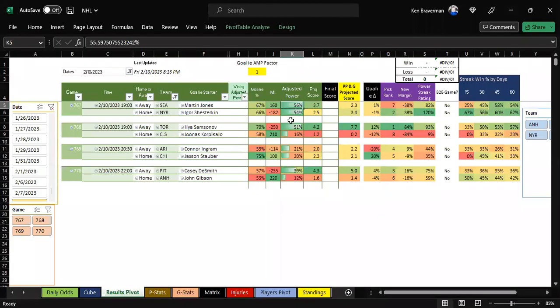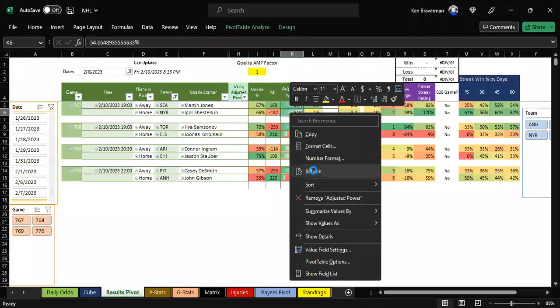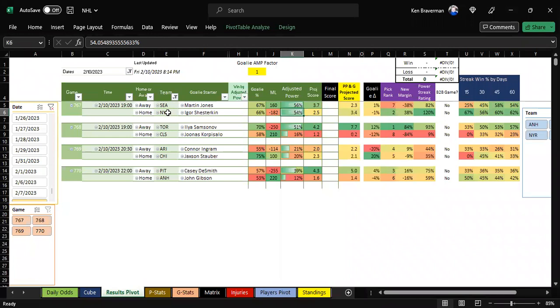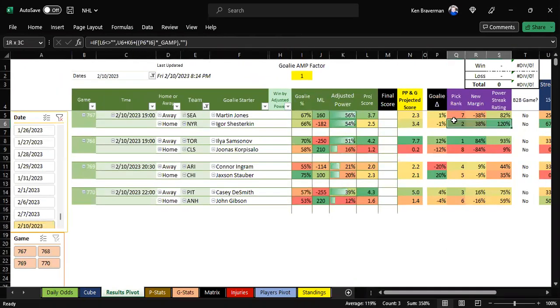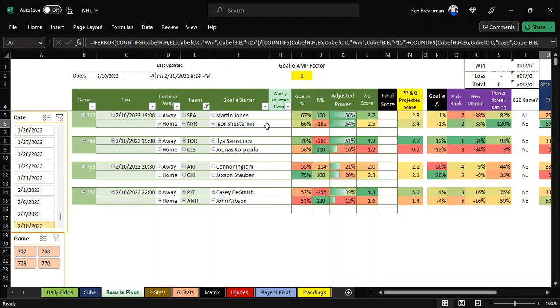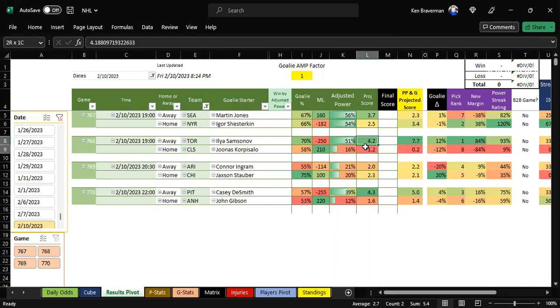If stuff's accurate. I feel like those players didn't affect any of these teams, even though a bunch of people moved to the Rangers. So how did that not change? It gives the Rangers a really good chance of winning this game because of their streak, which is half wrong because I don't have it complete. So weird stuff, but they're up 3-0. Toronto's up 1-0. That's expected. And here it predicts a really close game.